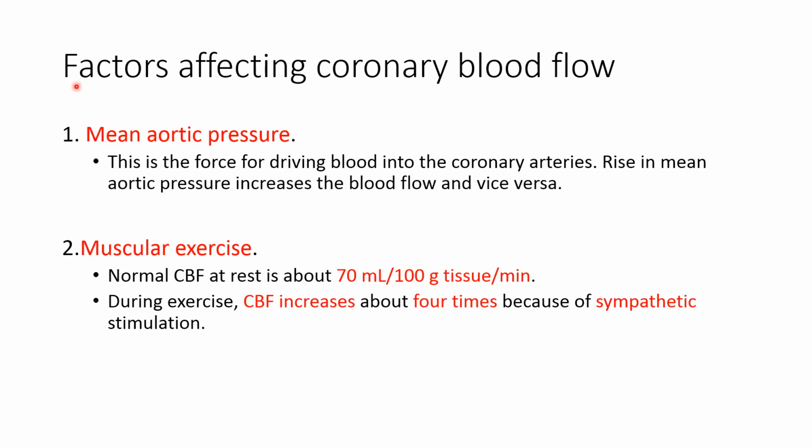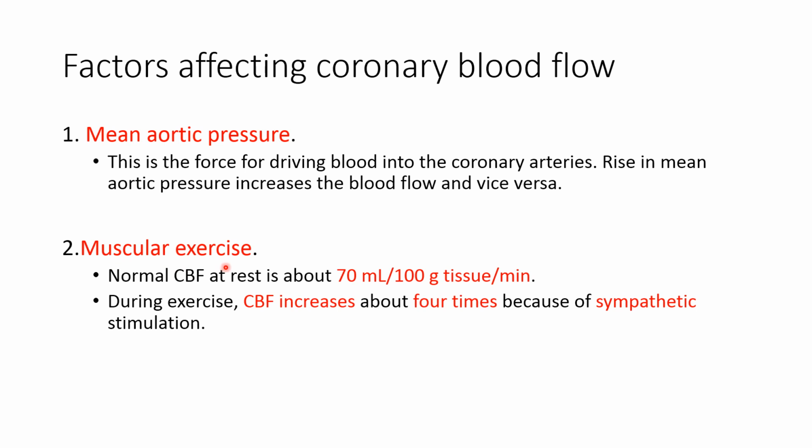Now let's understand factors affecting coronary blood flow. First is the mean aortic pressure. Mean aortic pressure is the pressure head that drives blood into the coronary arteries. Whenever mean aortic pressure increases, coronary blood flow increases, and when mean aortic pressure decreases, coronary blood flow decreases.